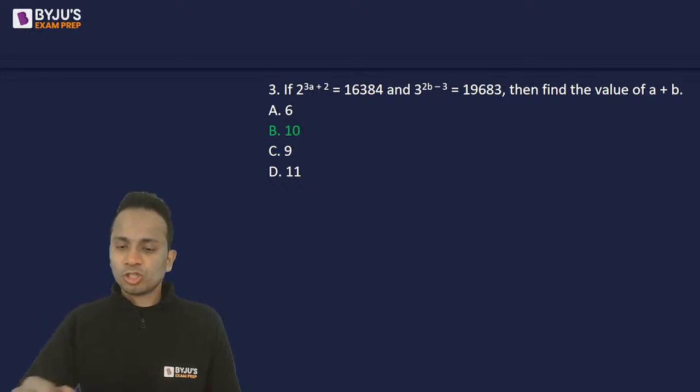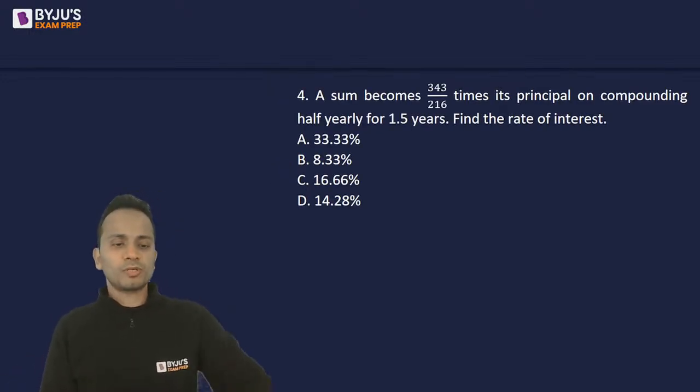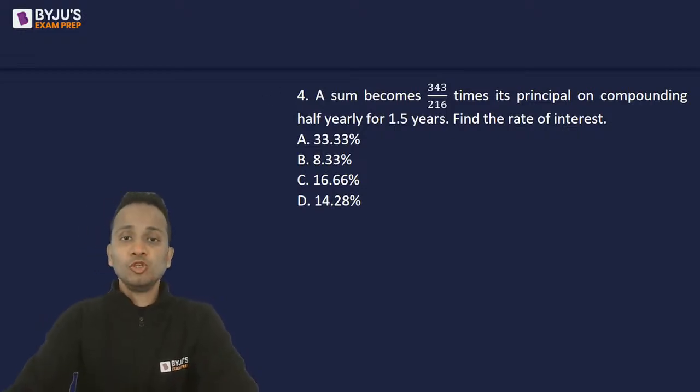All right. So that was question number 3. Let's quickly move on to question number 4. Question number 4, a simple question of compound interest. You must get a correct answer for this question at least.